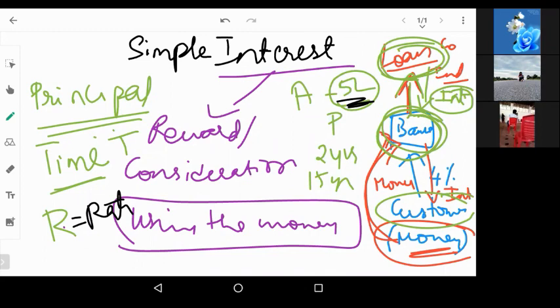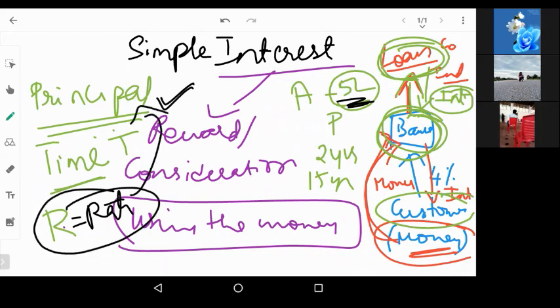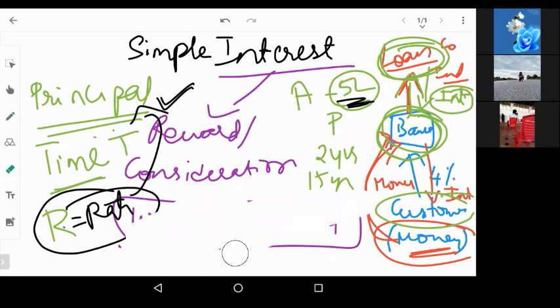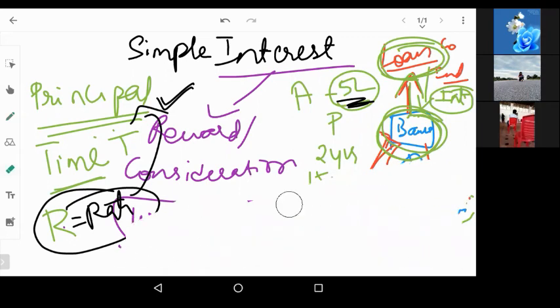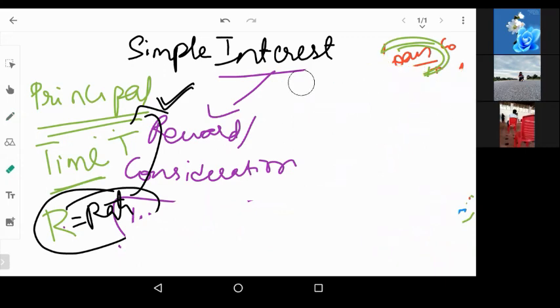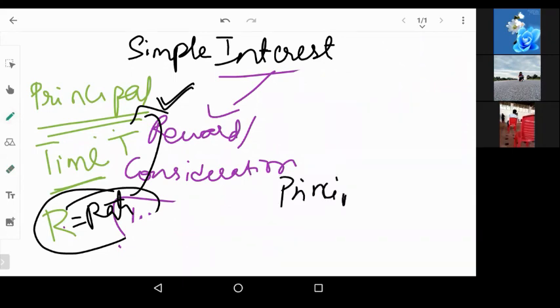So the interest is calculated on the principal. The percentage of interest is calculated on the principal. Now, simple interest is nothing but calculating directly on the principal: principal into interest percentage into time.